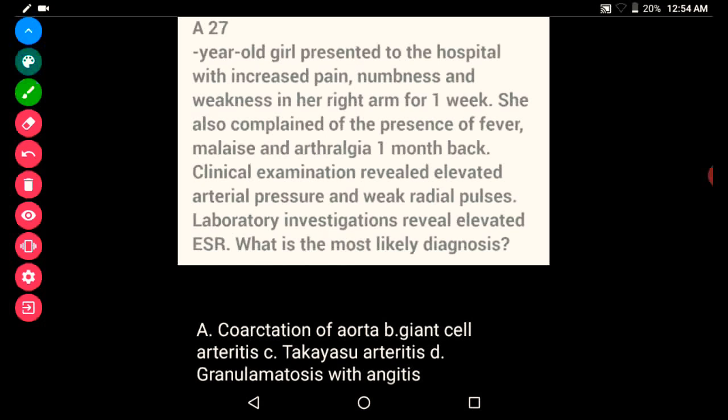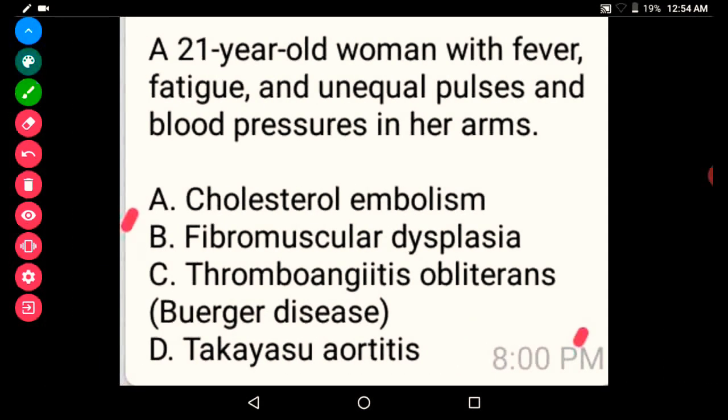A 27-year-old girl presents to the hospital with increasing pain, numbness, weakness in her arm for 1 week. She also complained of fever, malaise, arthralgia 1 month back. On clinical examination, weak radial pulse and elevated ESR. The diagnosis is Takayasu arteritis. A 21-year-old woman with a fever, fatigue, unequal pulses and BP in her arms. These all are a case of Takayasu arteritis.